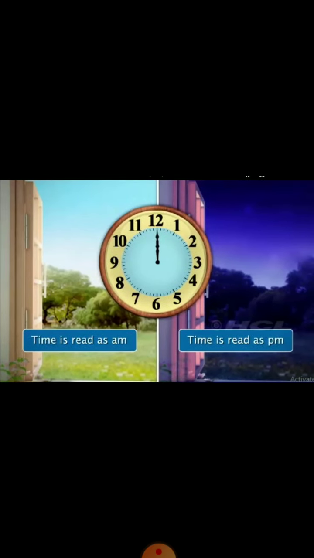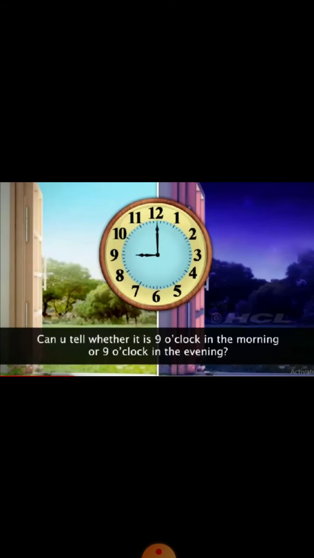So my dear students, from 12 o'clock midnight to 12 o'clock noon, we read the time as AM. And from 12 o'clock noon to 12 o'clock midnight, we read the time as PM. If we do not write AM or PM, can you tell whether it is 9 o'clock in the morning or 9 o'clock in the evening? No. It's not possible to say.